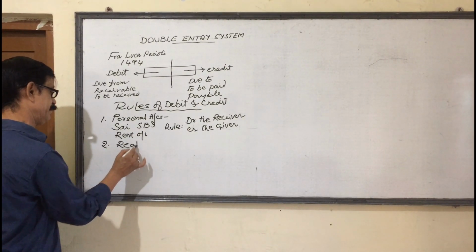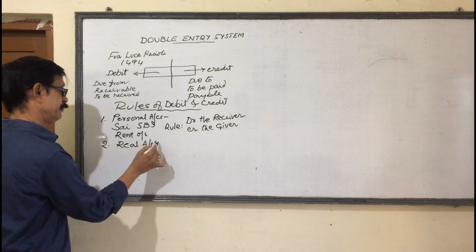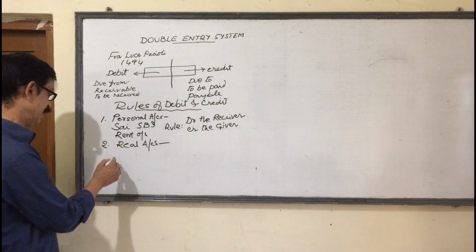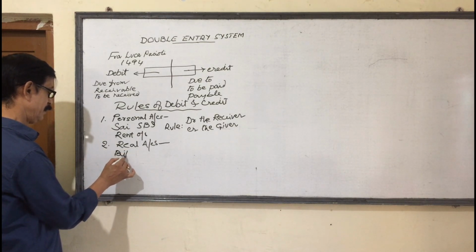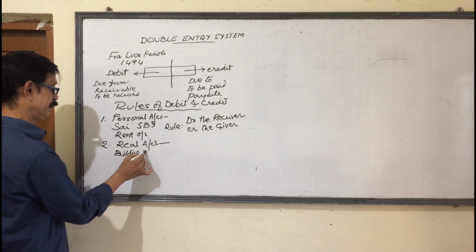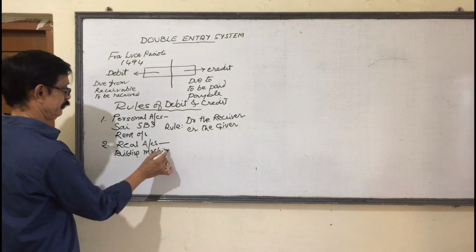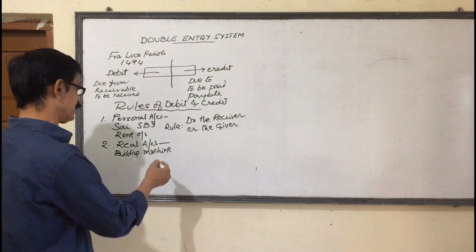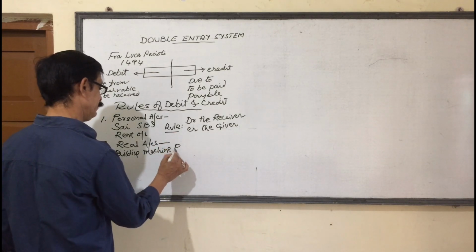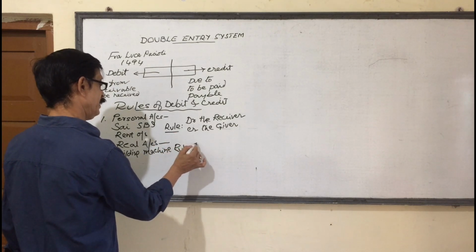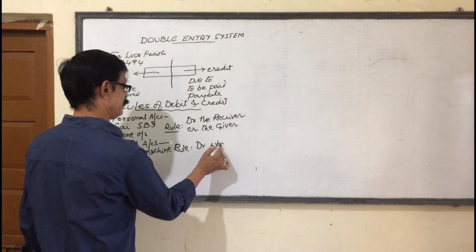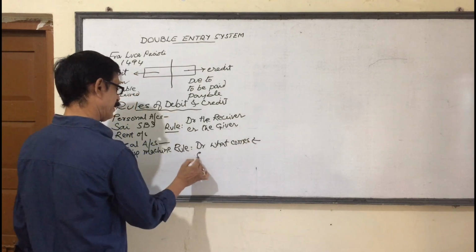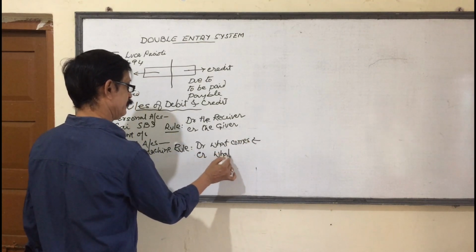Number 2, real accounts. Real accounts are nothing but assets: building, machine, furniture. These are all called real accounts. In the case of real accounts, the rule is: debit what comes, credit what goes.